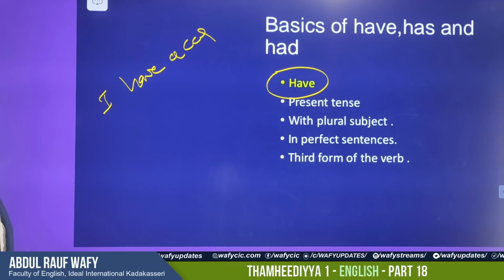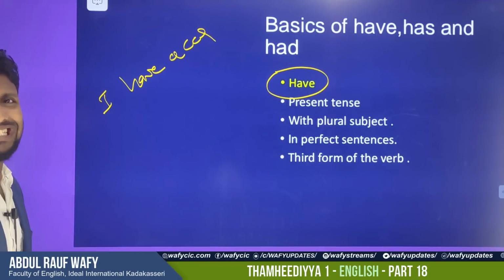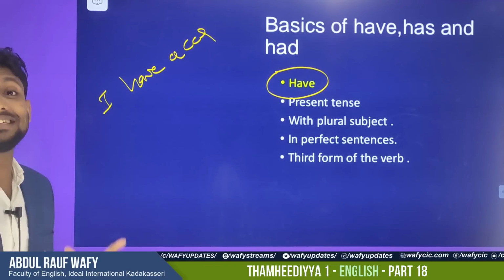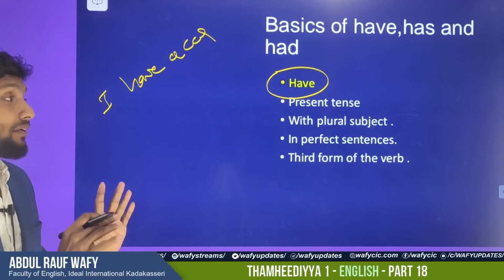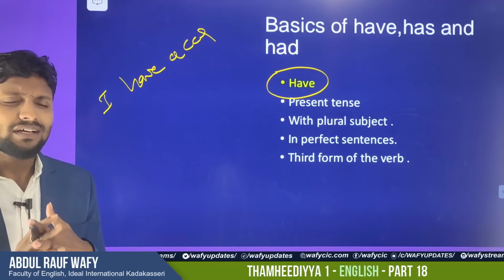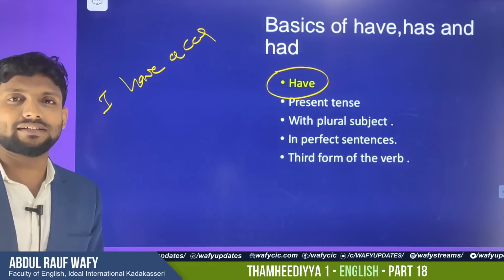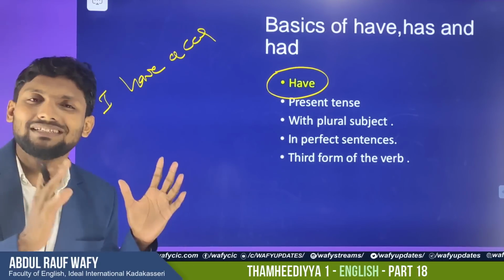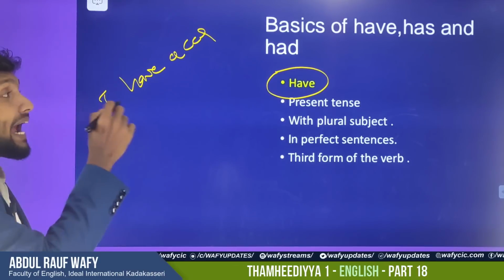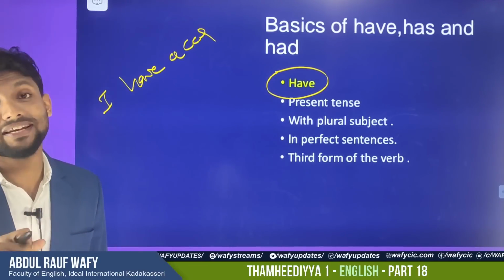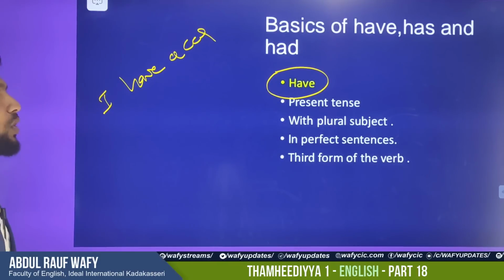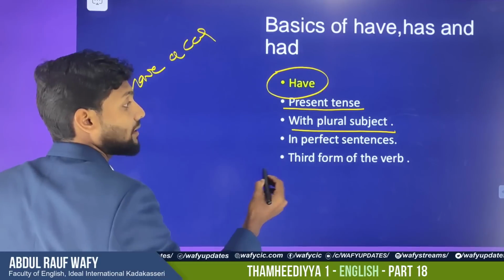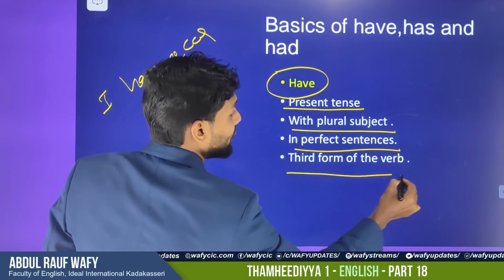Okay. So before we go into the detail, we should know some basic concepts about how to use have, has and had in a sentence. Simply, we are not going into a deep or elaborated discussion regarding have and has, because it's another part of grammar. But when you make questions with have and has, you should know some basics. That's what I'm talking about. So have we use in the present tense with plural subject in perfect sentences, with the third form of the verb.